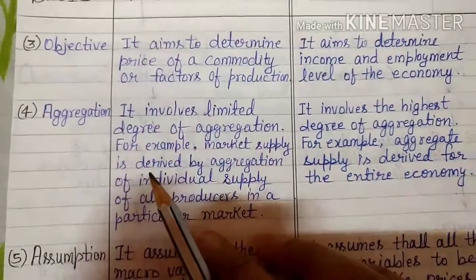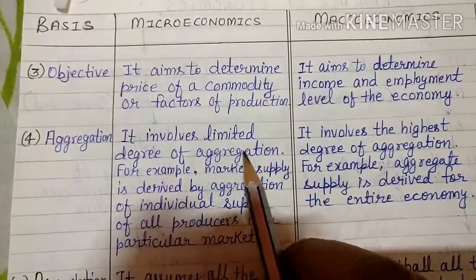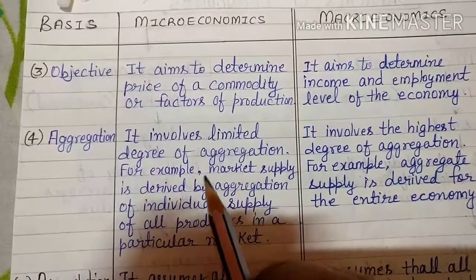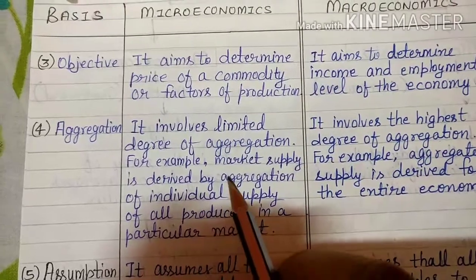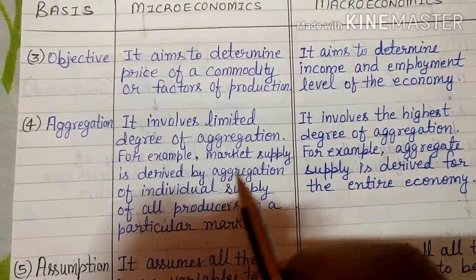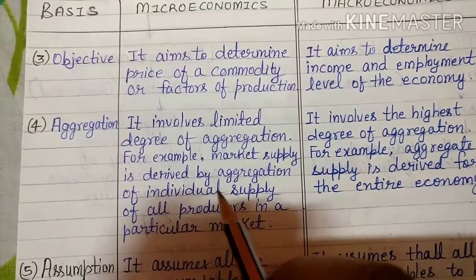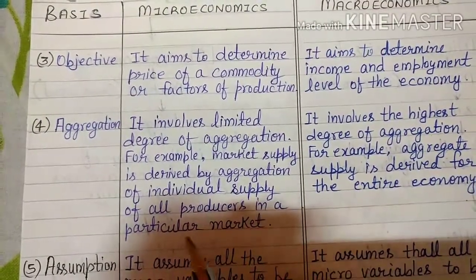Then comes aggregation. Which type of aggregation are we studying in microeconomics? It involves a limited degree of aggregation. For example, market supply is derived by the aggregation of the individual supply of all producers in a particular market.